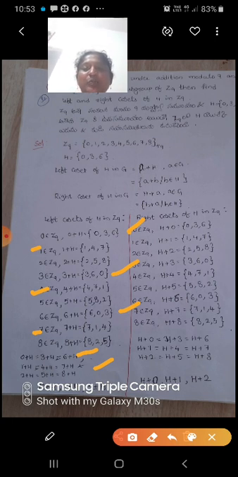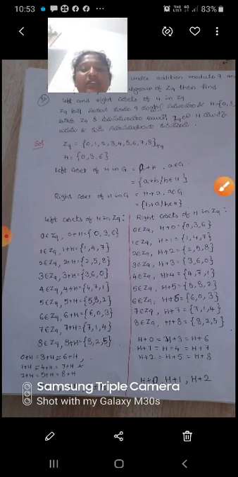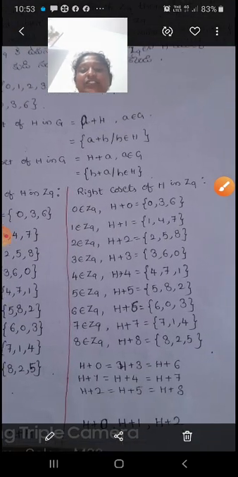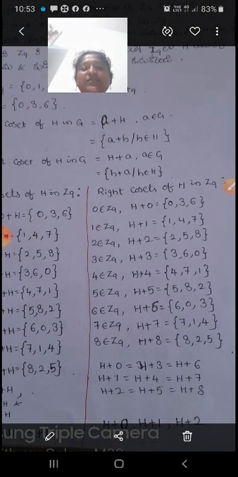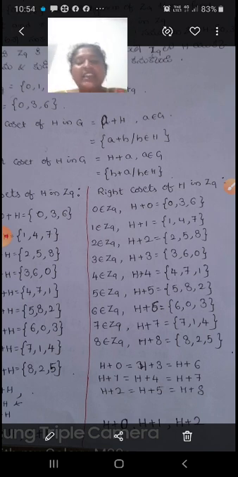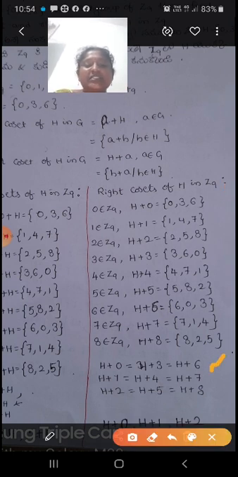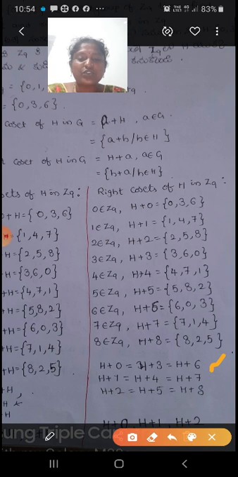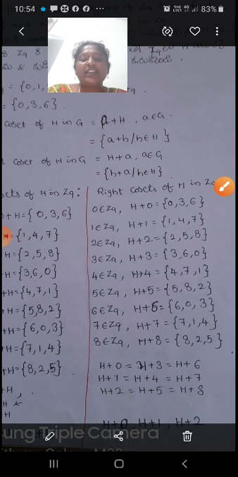In the same way we can find the right cosets also: H + 0, H + 1, H + 2, H + 3, H + 4, H + 5, H + 6, H + 7, H + 8. Here also we get H + 0 = H + 3 = H + 6, H + 1 = H + 4 = H + 7, H + 2 = H + 5 = H + 8. So here also we get three right cosets: H + 0, H + 1, H + 2.